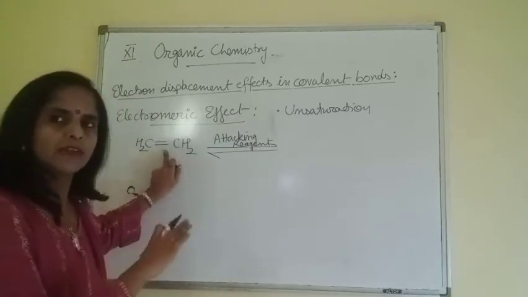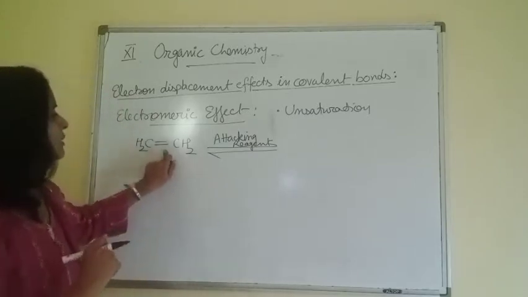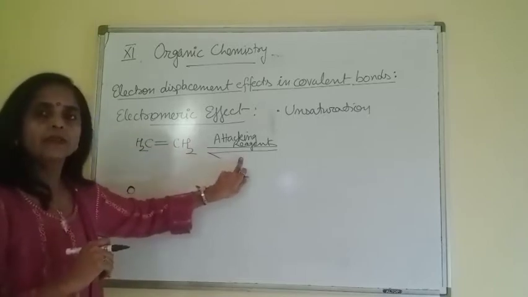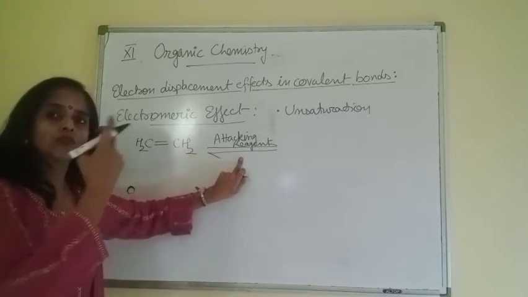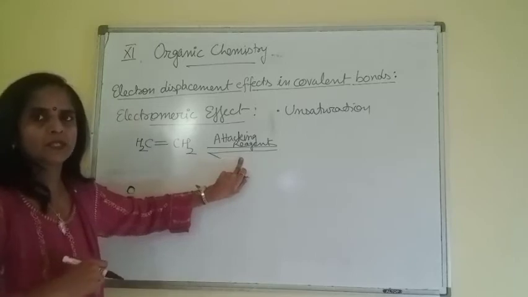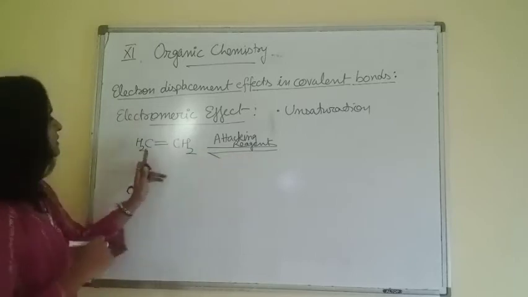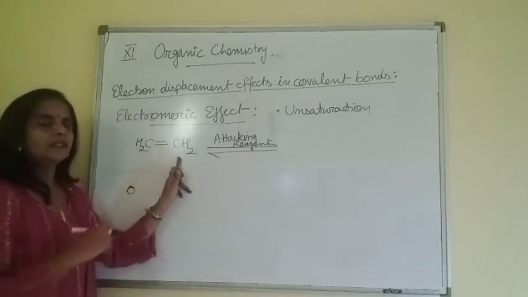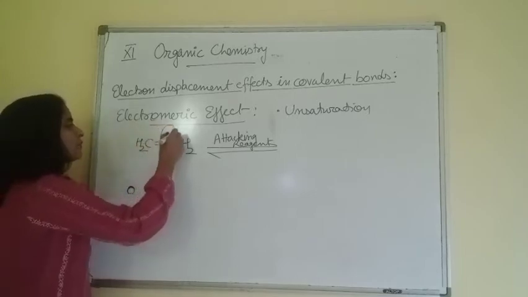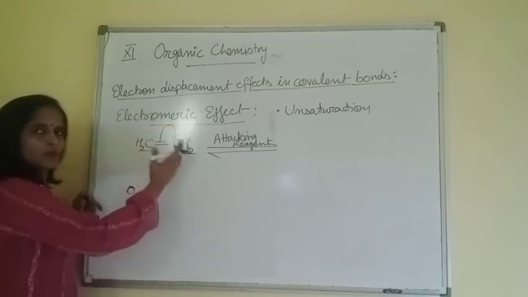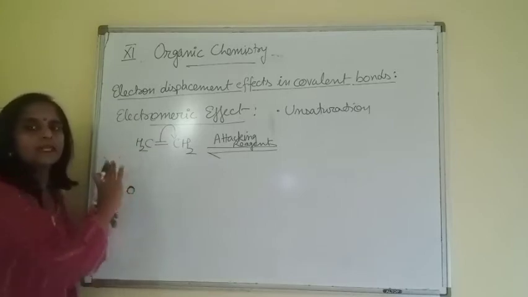First, in general, we are discussing this. So, in presence of an attacking reagent, what happens? Complete transference of pi electrons takes place. Now, as this is a case of a symmetrical alkene, we may transfer the pi electrons in any direction, towards right or towards left.